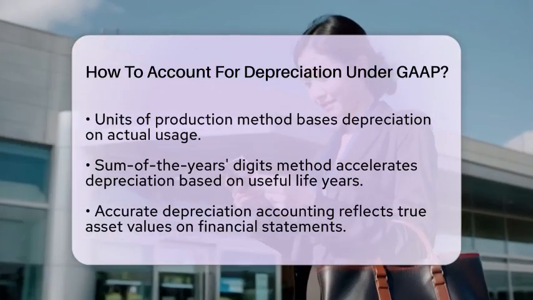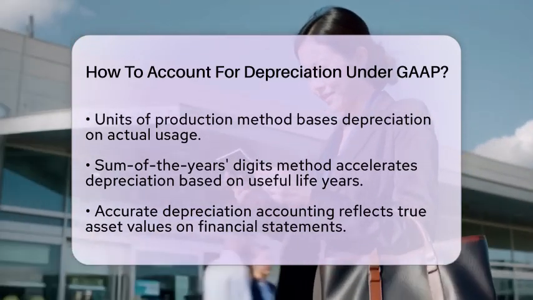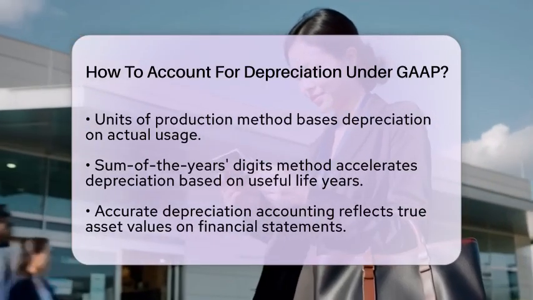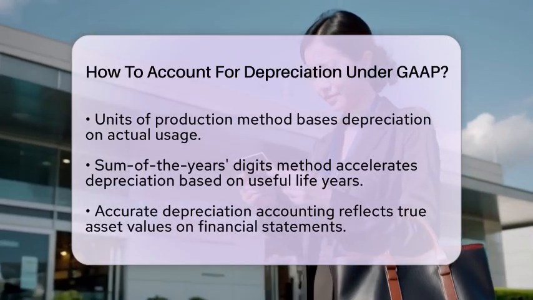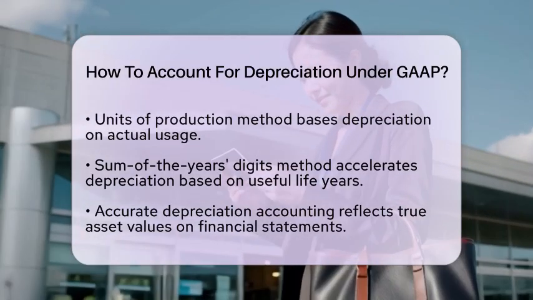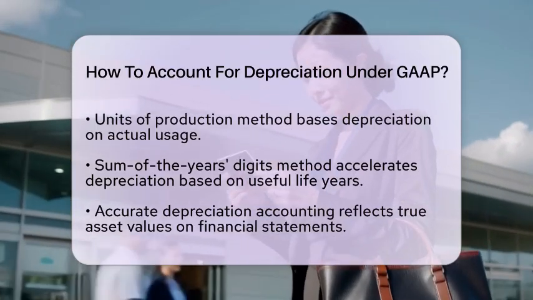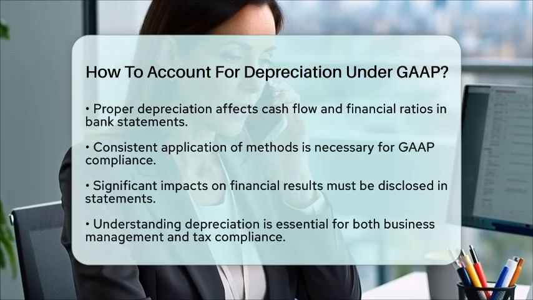Now, how does this all fit into bookkeeping education and reconciling bank statements? Accurate accounting for depreciation ensures that financial statements reflect the true value of assets. This is important for cash flow and financial ratios, which are reported in bank statements. If depreciation is not recorded properly, it can lead to discrepancies in financial reporting.